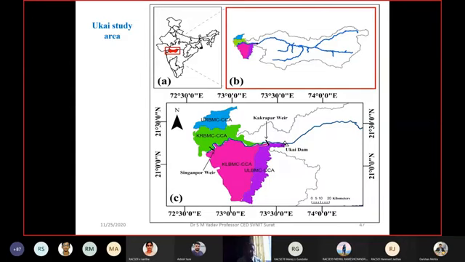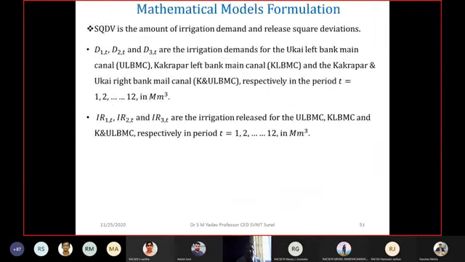Even if the demand is high, but if the carrying capacity is less, what will happen? You can supply only that much water which the canal can carry. That's why it is called the canal capacity constraint.